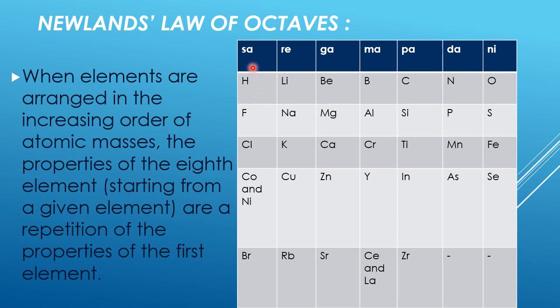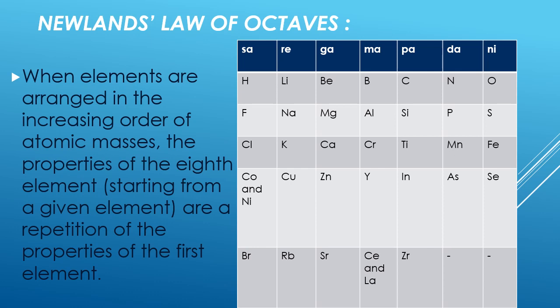Just like a musical note, sa re ga ma pa dha ni sa, again repeating, the properties of the elements are also repeated at every eighth element. So Newland's law says when elements are arranged in the increasing order of atomic masses, the properties of the eighth element starting from a given element are a repetition of the properties of the first element.